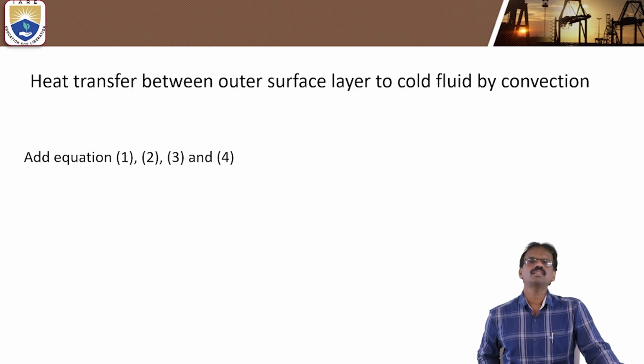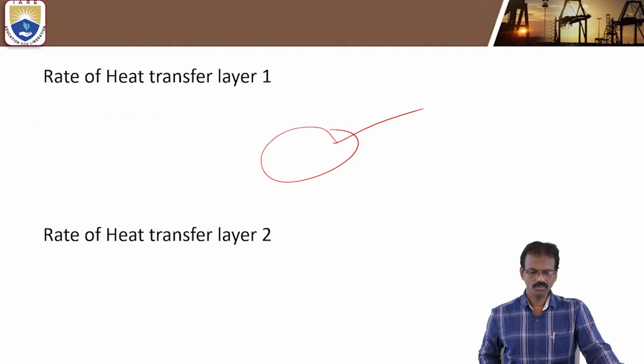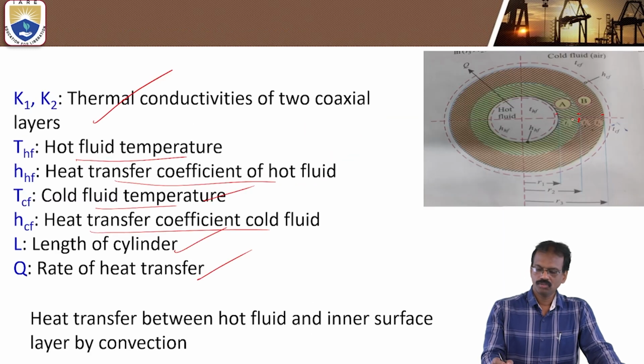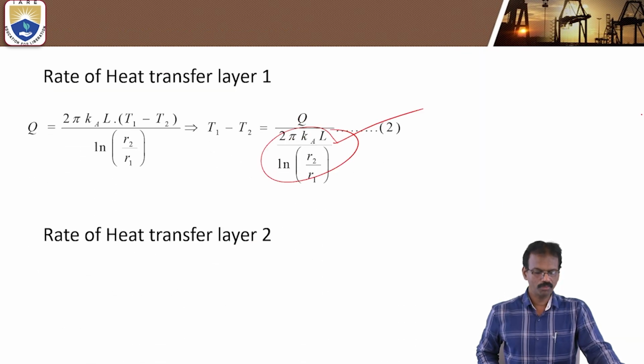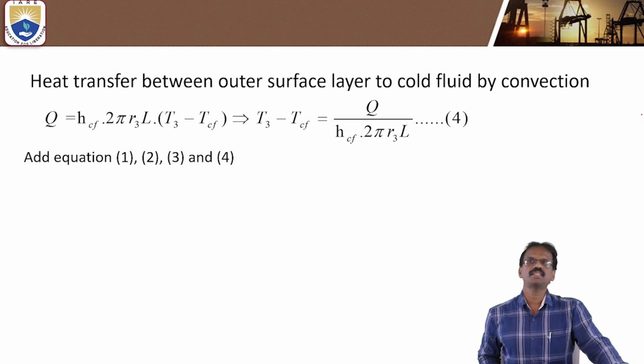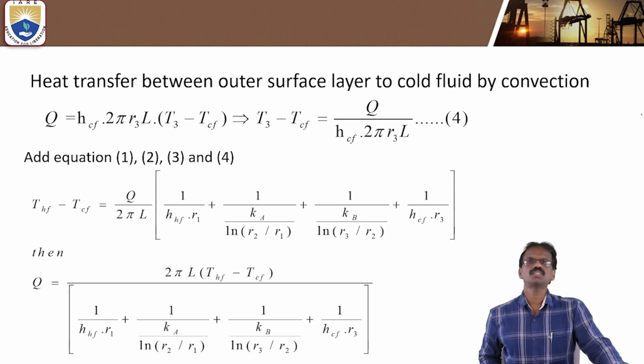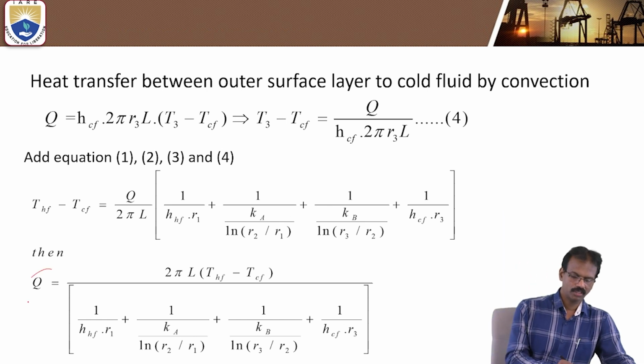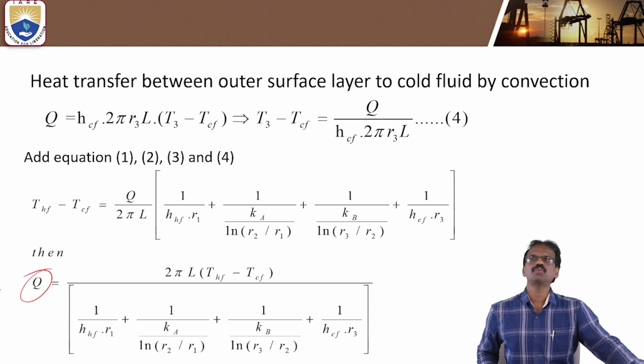Next, in this one we also have to consider the convection. So heat transfer here is conduction, here conduction, here convection, here convection. So the convection formulas you also have to consider. This is the convection formula: h A into temperature difference, where the area A is equal to 2 pi R3. If you add all these four equations, then we will get the final equation, that is the rate of heat transfer in composite cylinders.